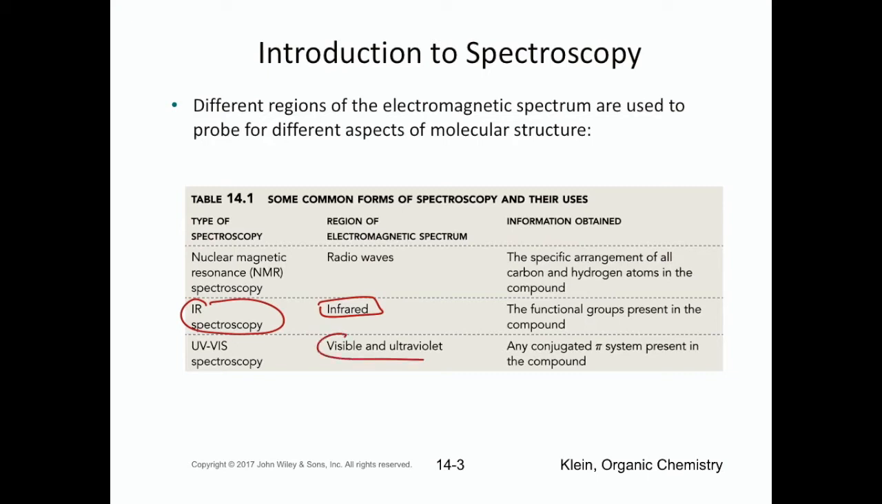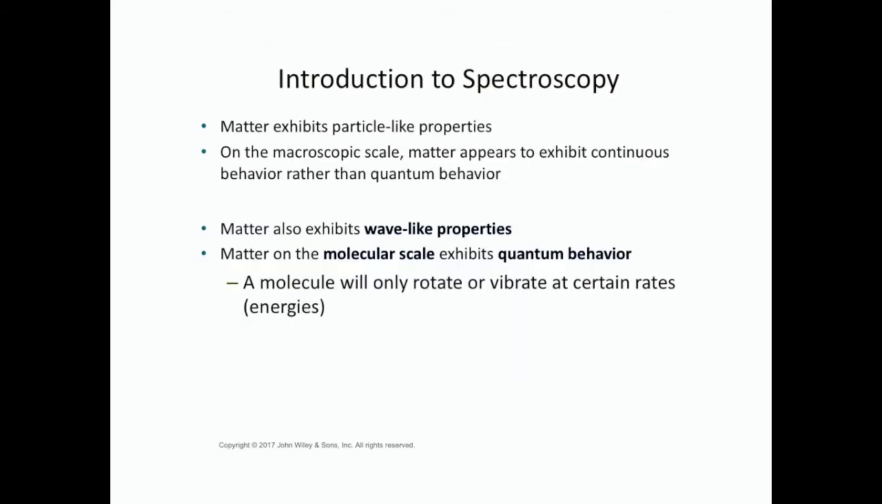We can use the visible and ultraviolet region to detect conjugated pi systems. And with NMR, we're going to use radio waves, and that's going to tell us about the specific arrangement of carbon and hydrogen atoms. So matter exhibits both wave and particle-like properties.